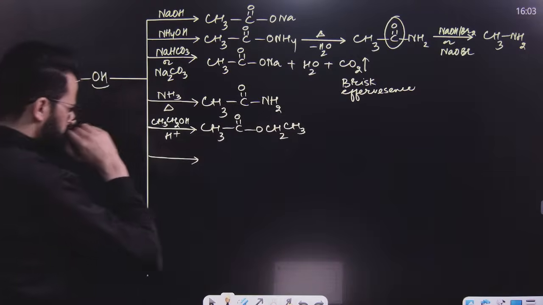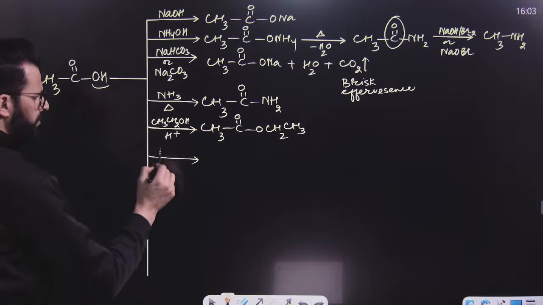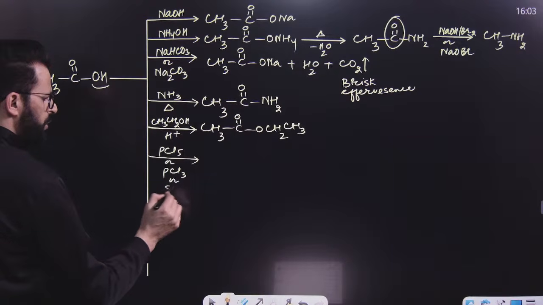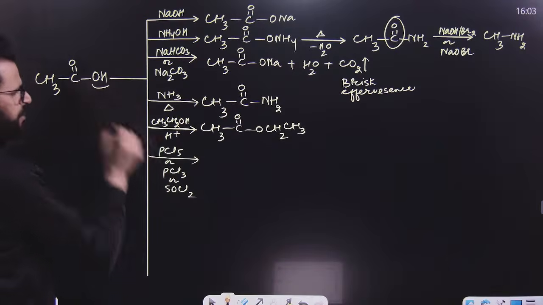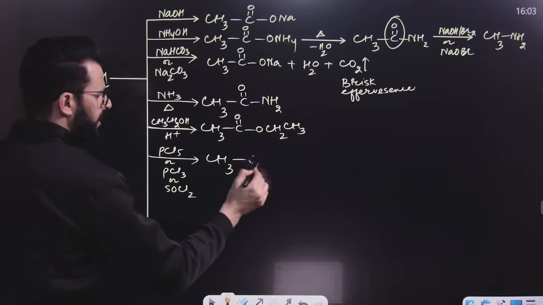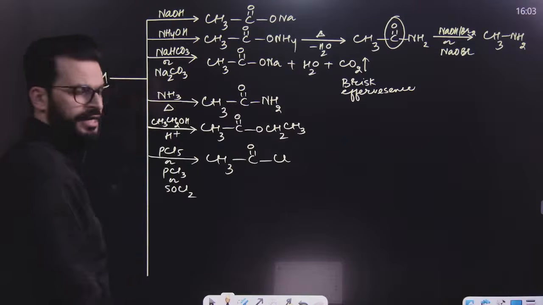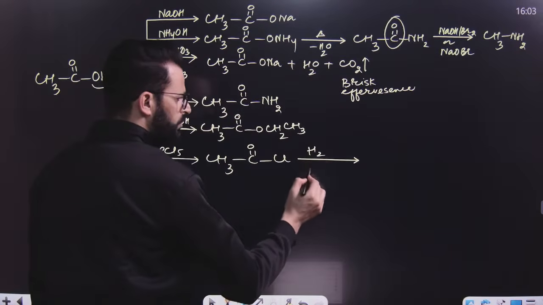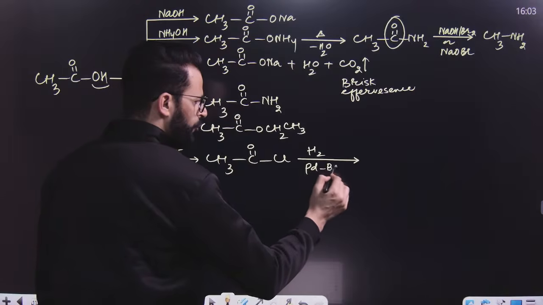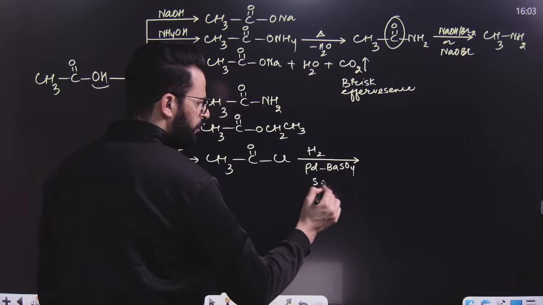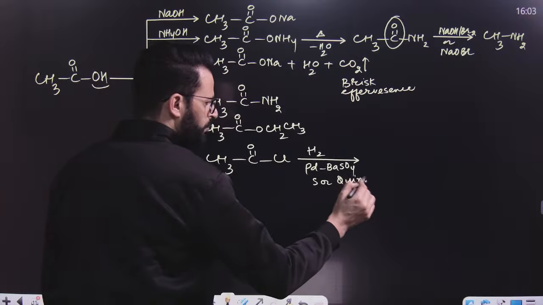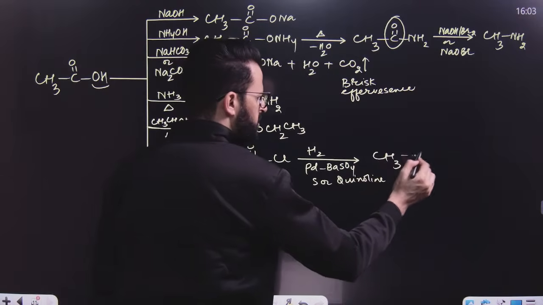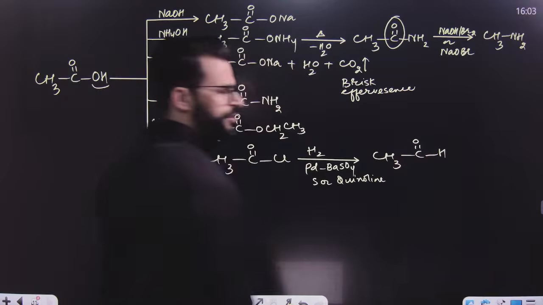Now after this, if you treat this with PCl5 or PCl3, or SOCl2, thionyl chloride, replace OH by Cl, then you will get acid chloride like this. But whenever acid chloride is treated with H2, Pd, BaSO4 with small amounts of sulfur or quinoline, you just replace this Cl by H. So this is Rosenmund's reduction.